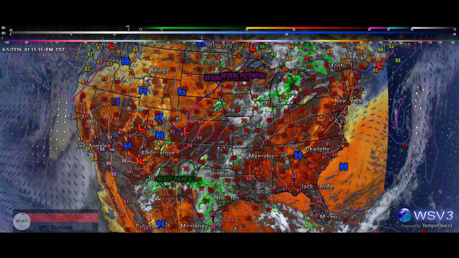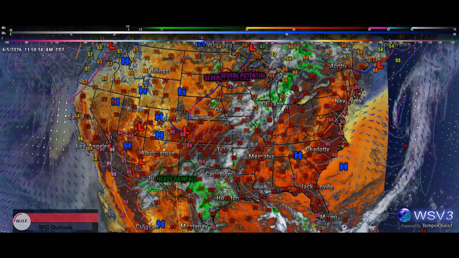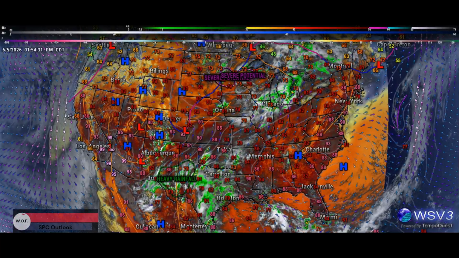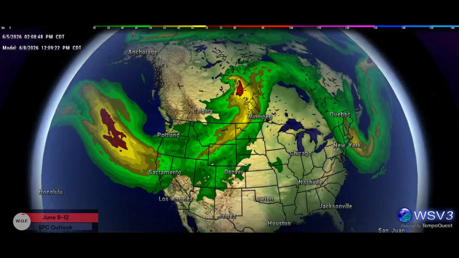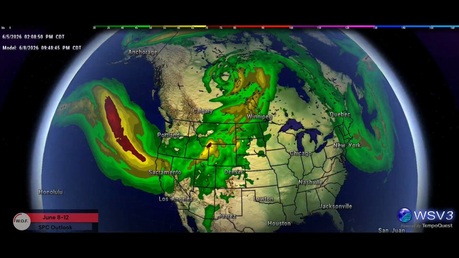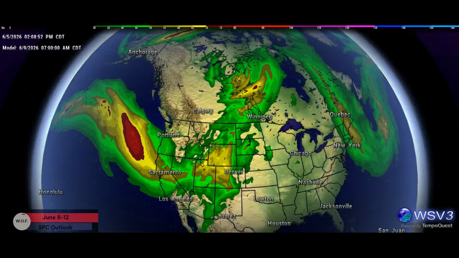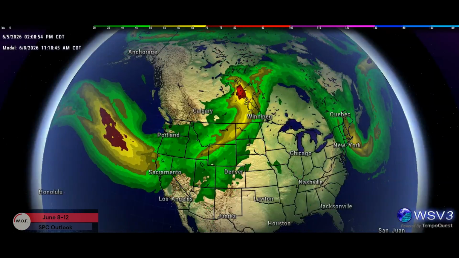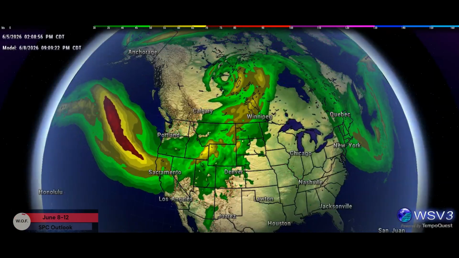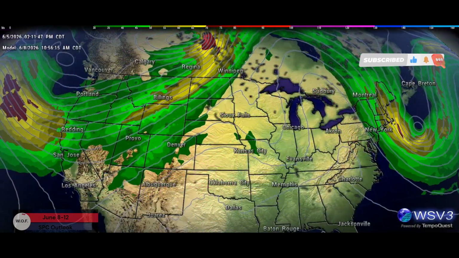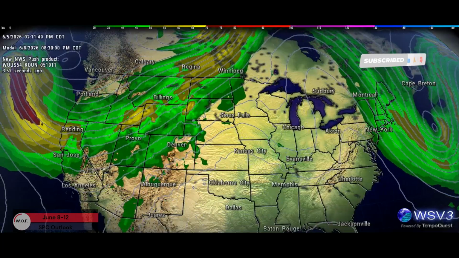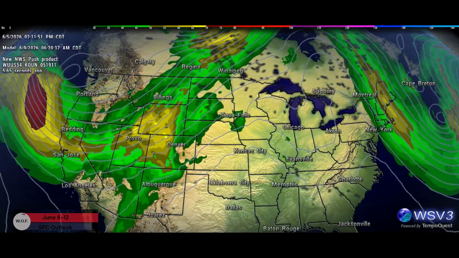Update concerning convective outlook days 4 to 8, valid for Monday, June 8 through Friday, June 12, 2026. On Monday, ensemble mean and deterministic model solutions are in generally good agreement in the progression of a lead shortwave trough into central Canada, ahead of an upstream trough evolving along the west coast. That pattern evolution will result in rising mid-level heights across the northern and central high plains.